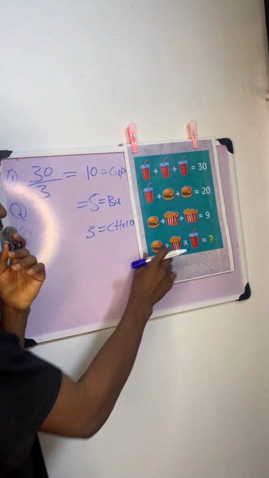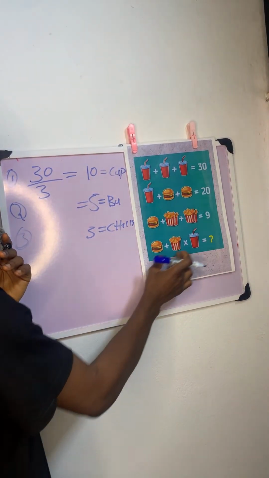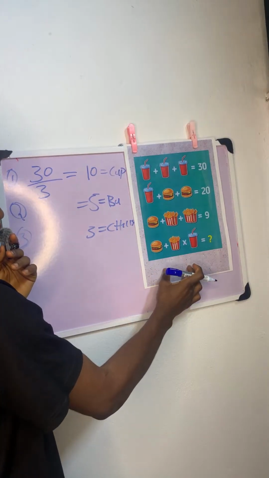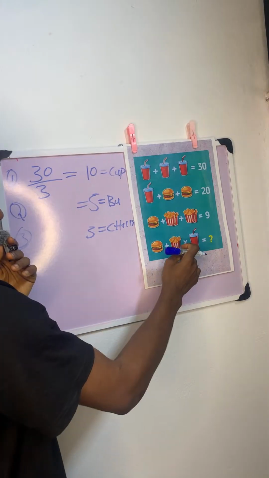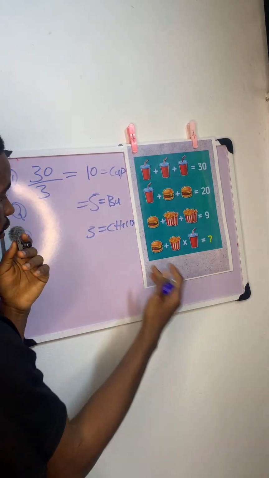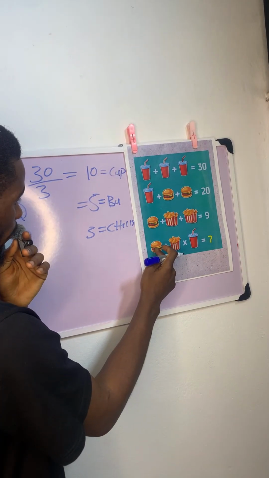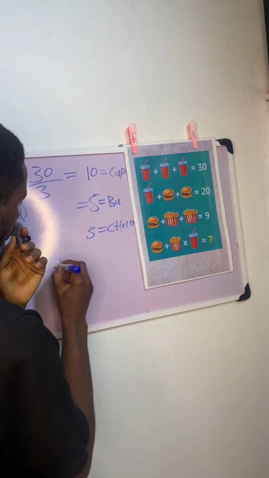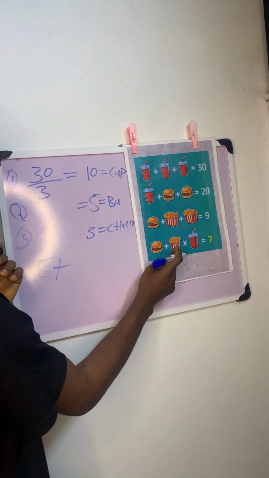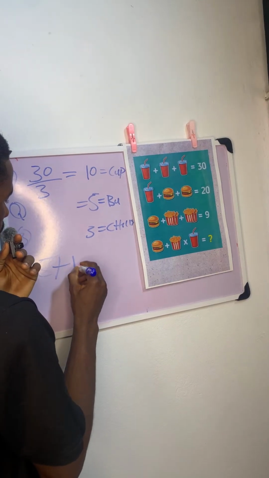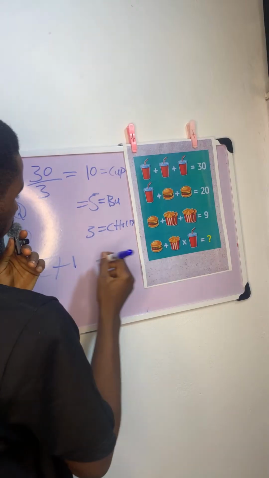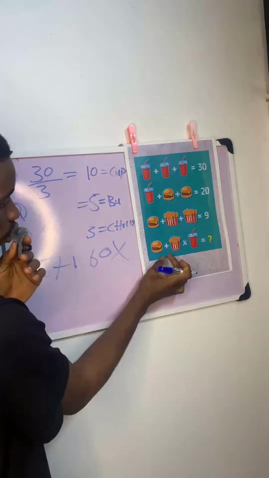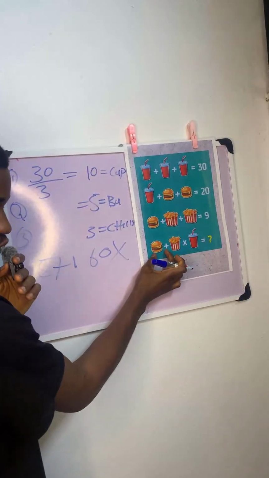All right. When you get a problem like this, the first thing you have to do is follow the rule of operation. According to BODMAS, you have to start with multiplication first before coming to addition. Don't go straight. If you go straight and say this burger, which is 5, plus cheese, which is 1, times 10, which is wrong, this is not the answer. So you have to multiply before you add. Multiplication comes before addition according to BODMAS.